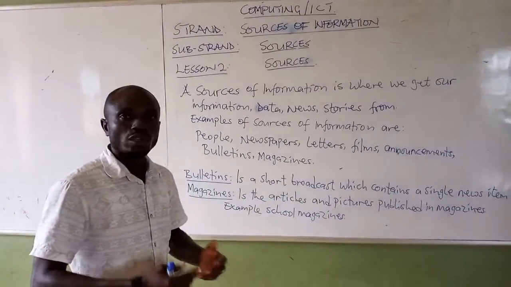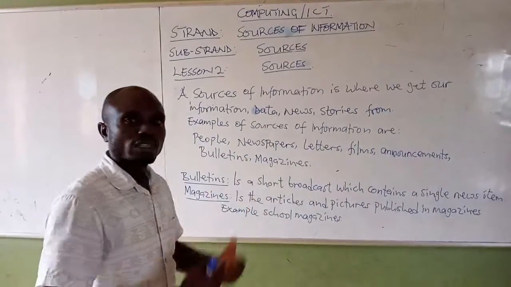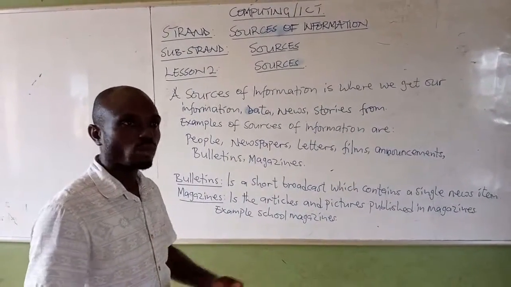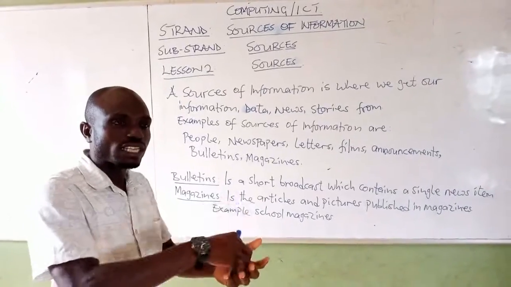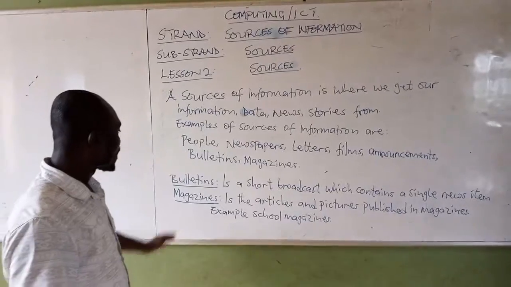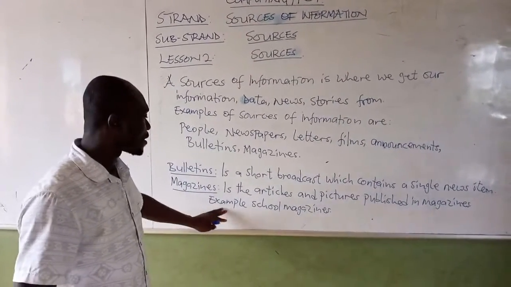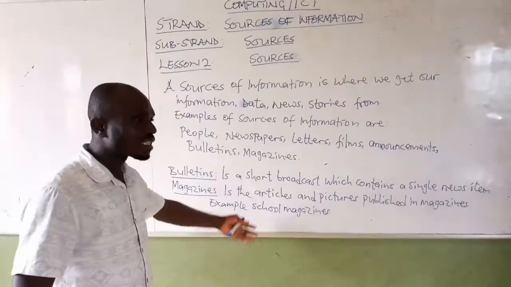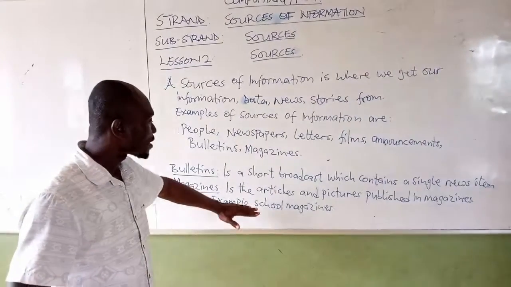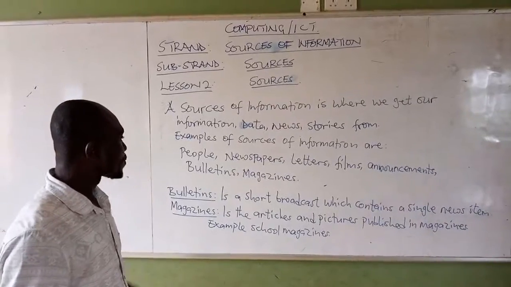That is, when you are watching the news, at the beginning of the news, the newscasters come out with vital points, the important points in the news. So that is what we are talking about, the bulletin. Then magazines are the articles and pictures published in a magazine. You can have a school magazine, where you see pictures and certain things are written under them.